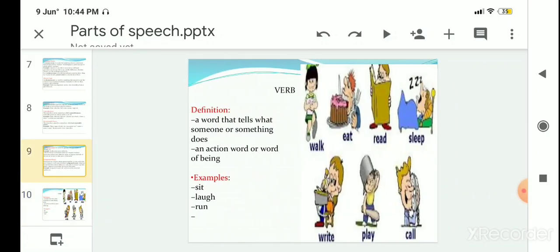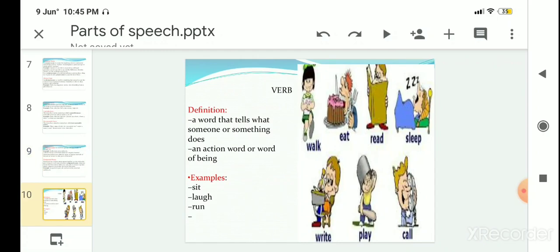Next, we will do verb. What is a verb? A word that tells what someone or something does. It's also known as an action word or a word of being.